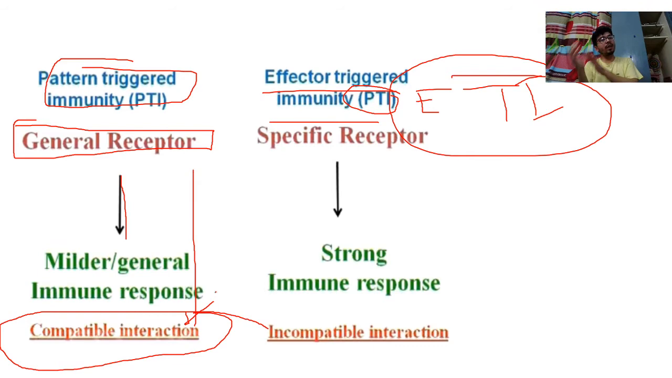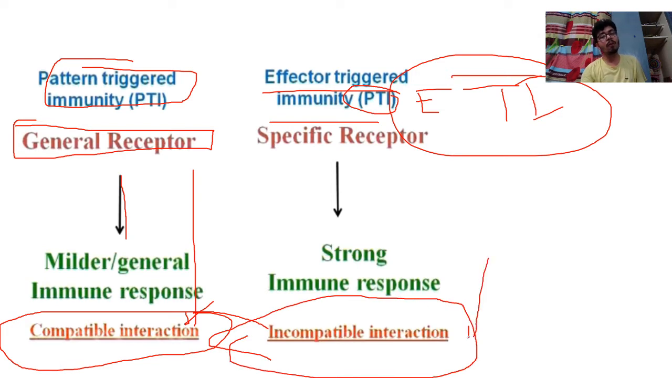Let's come to effector triggered immunity. Effector triggered immunity is a very strong immune response, not a milder one, and a specific type of receptor is involved in this case. Here the pathogen cannot live in the host cell. This is an incompatible interaction. In this case the pathogen cannot stay alive; it will die at the end of the response.